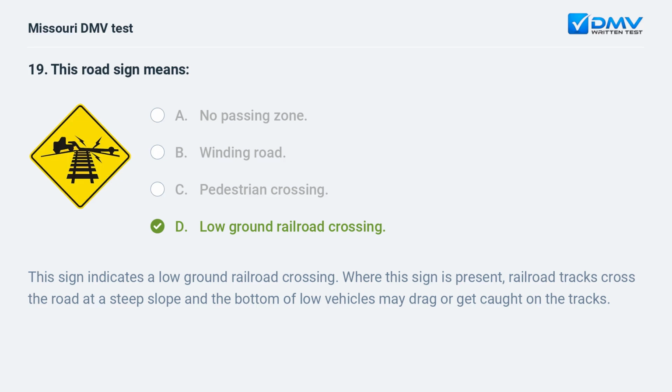D. Low ground railroad crossing. This sign indicates a low ground railroad crossing. Where this sign is present, railroad tracks cross the road at a steep slope and the bottom of low vehicles may drag or get caught on the tracks.